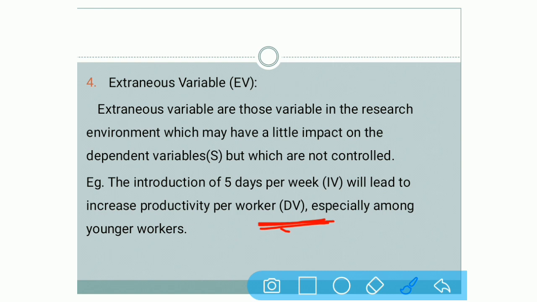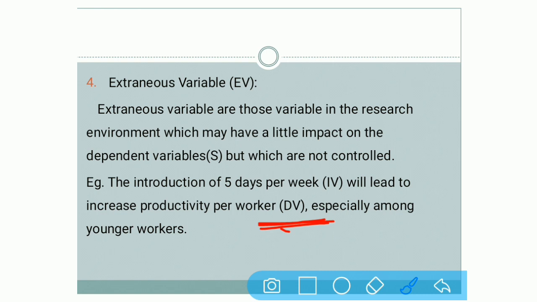Suppose, take for example, these younger workers are allowed to work for 5 days per week, and it is increasing their productivity. Younger workers are there, but if these workers go on strike, that is not a controllable situation for the heads, for the owners.